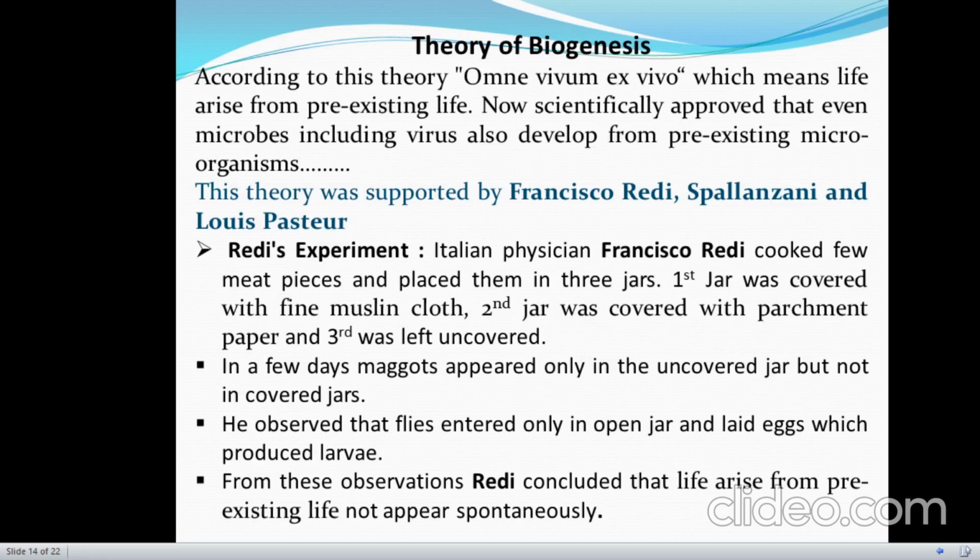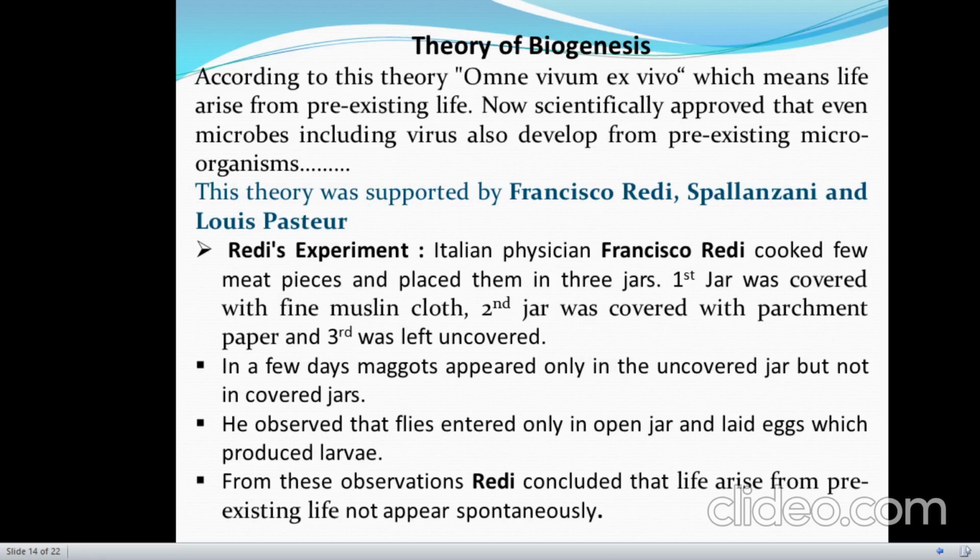He cooked a few pieces of meat and placed them in 3 different jars. The first jar was covered by fine muslin cloth, the second jar was covered with parchment paper, and the third jar was left uncovered. After a few days, larvae appeared only in the uncovered jar, but no larvae developed in the covered jars.